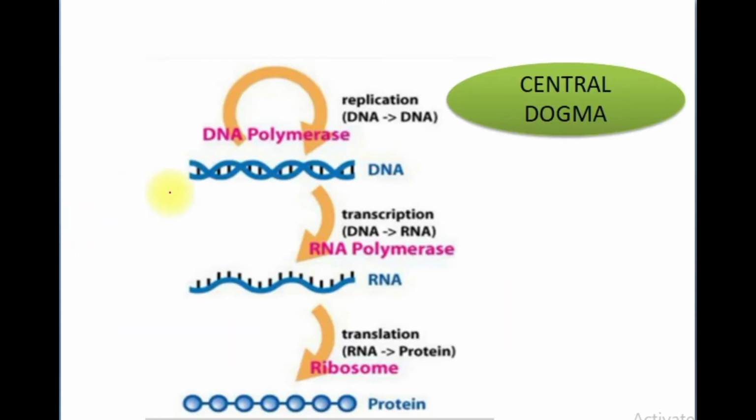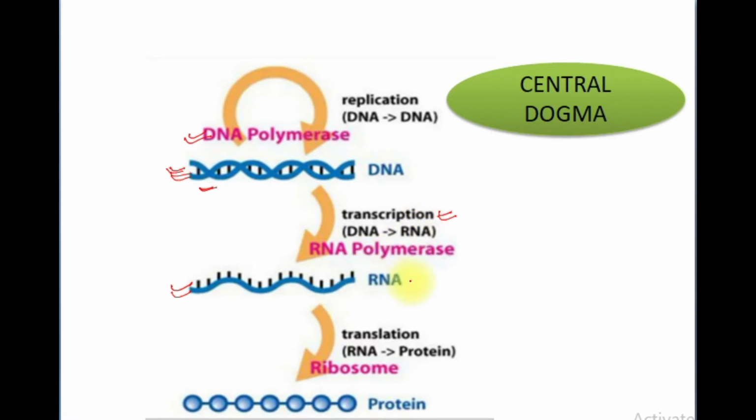See, here we are having a double-stranded DNA. This whole total is known as central dogma. First of all, what happens? We are having a double-stranded DNA. If from this double-stranded DNA, another double-stranded DNA is synthesized in presence of the enzyme DNA polymerase, it is known as DNA replication. If from this single strand of a DNA, which will work as a template, an RNA is produced, this process is known as transcription. The process of formation of an RNA from a DNA strand is known as transcription.